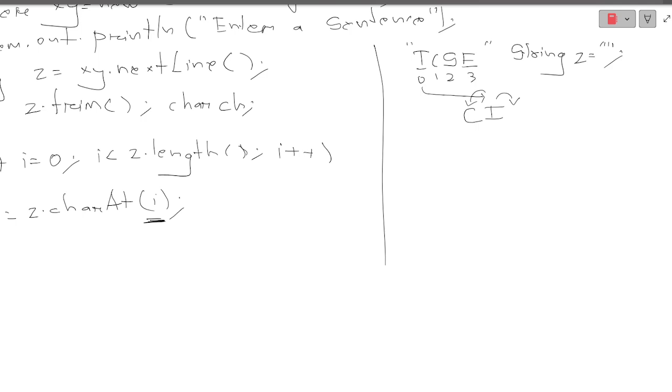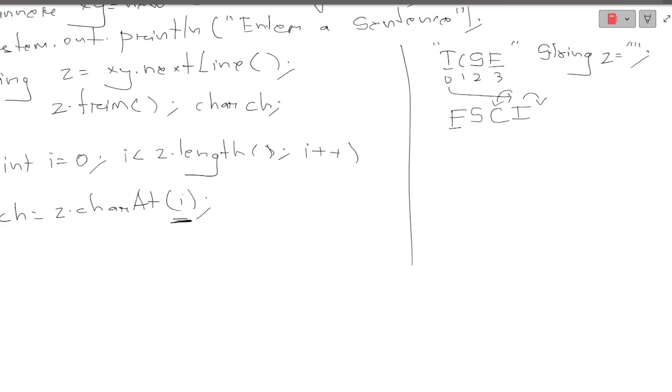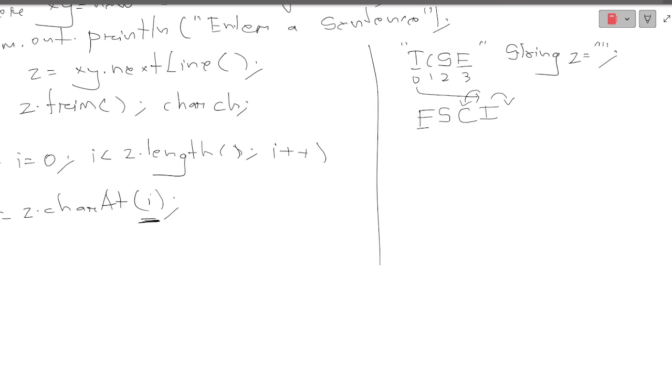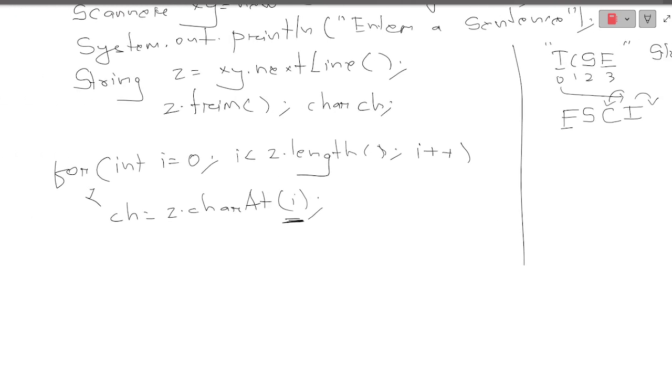So the character of the first index place will be stored over here, and the second one will be stored over here, and the third one over here. Now by this I can see that my whole word is reversed. Yes or no? So for that I need to create a logic. If I have the ability to create a logic behind this, then quickly I will be able to reverse my word. Have you understood what logic we need to create? Now let us quickly do this.